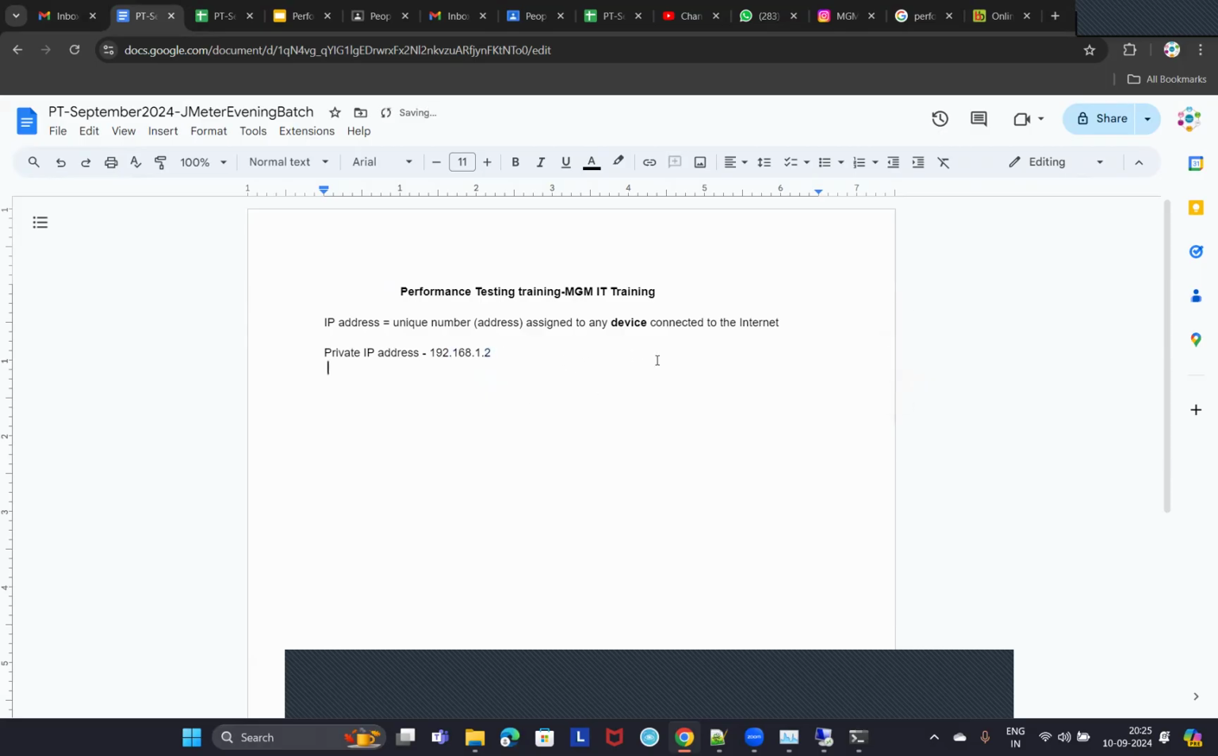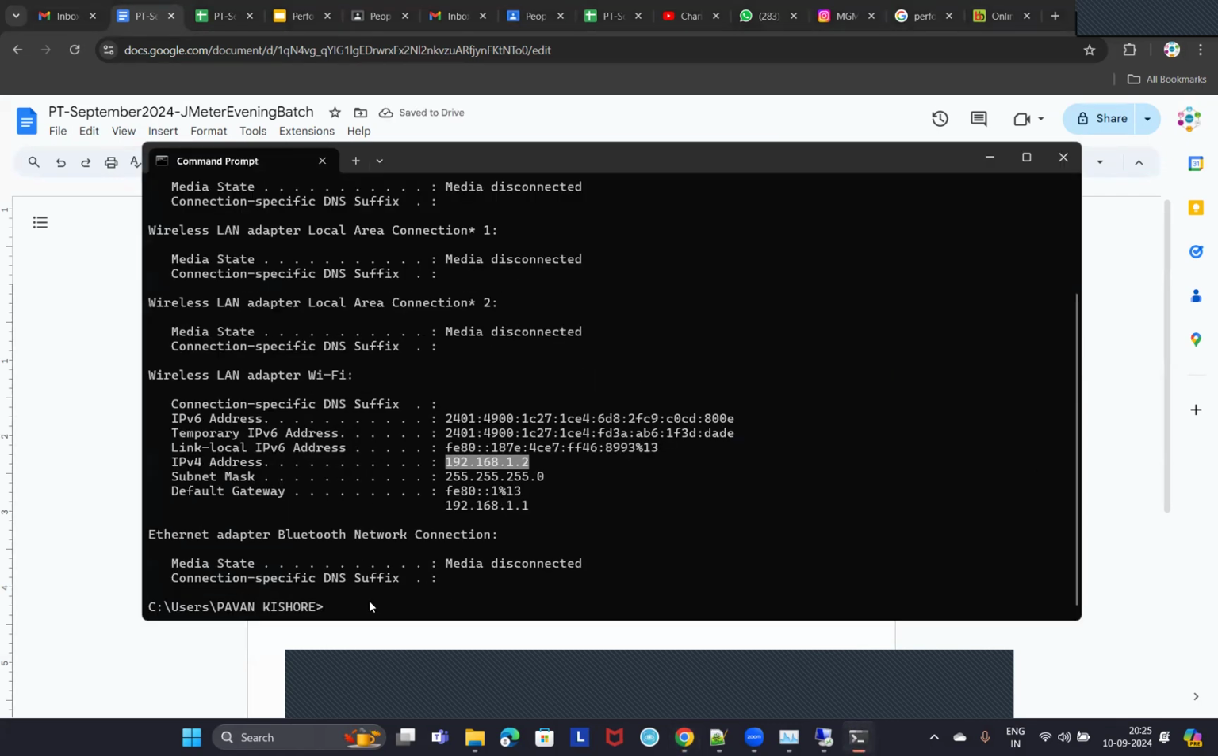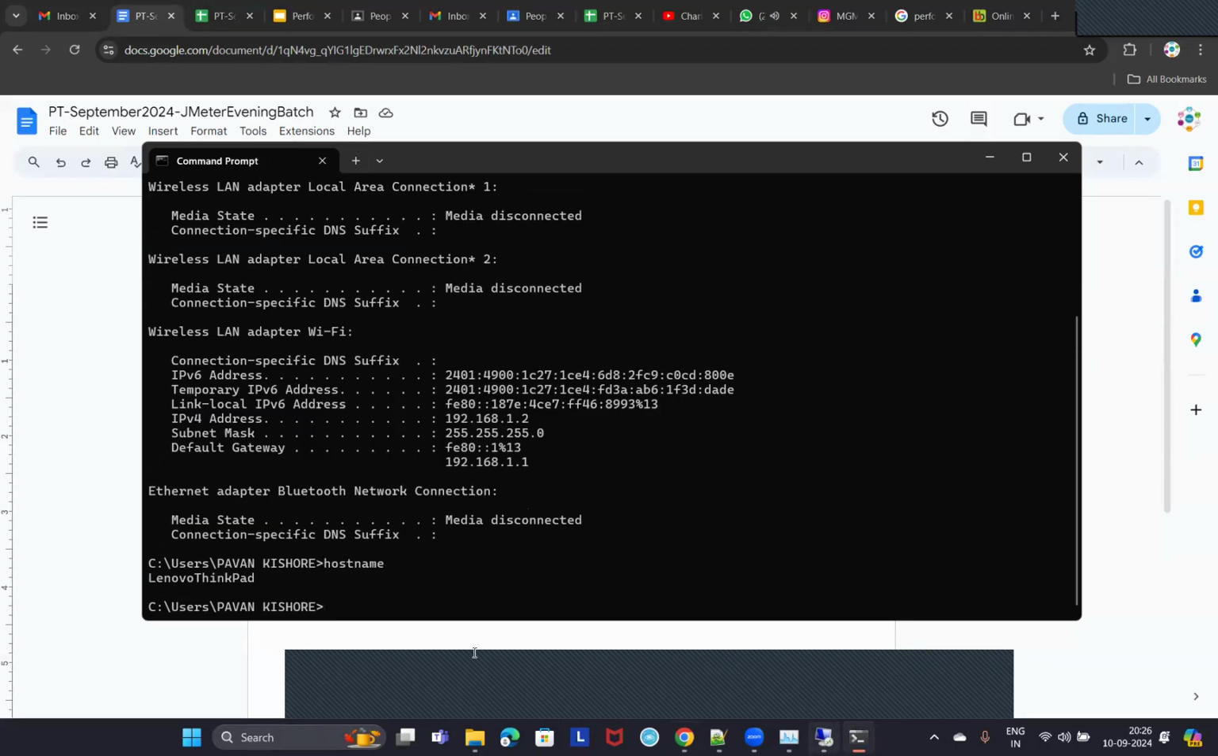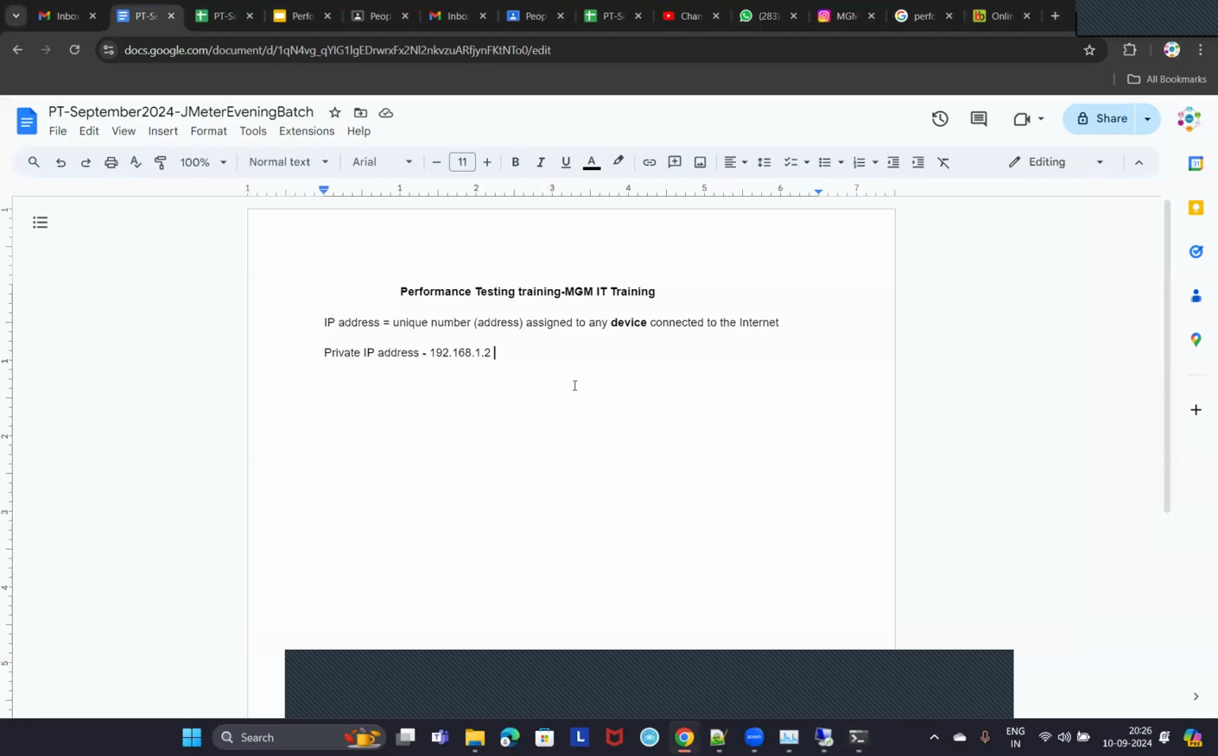Okay, and which laptop? Any device will have some name, right? Suppose I want to check the name of this device. How to check it? Again, you know this, guys. Most of you know this. Host name. You simply type hostname in the command prompt, and you'll see the device name. So Lenovo ThinkPad is the name that is assigned to this machine now. Clear, guys?